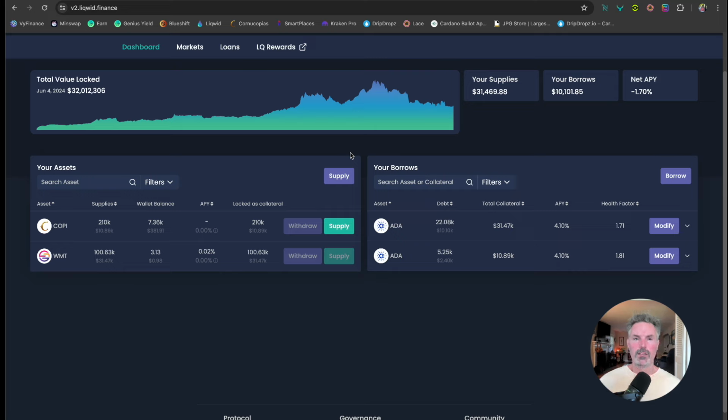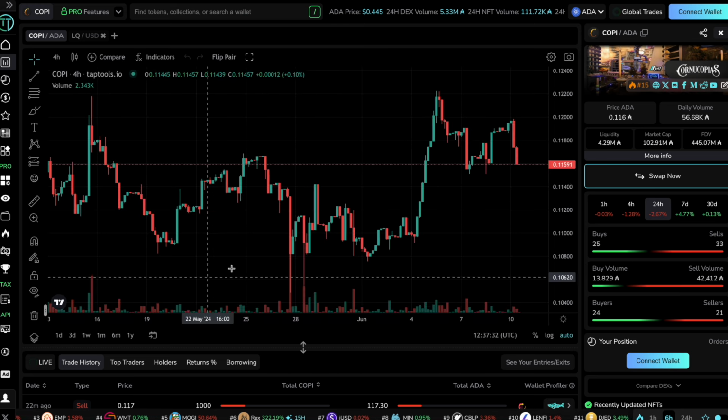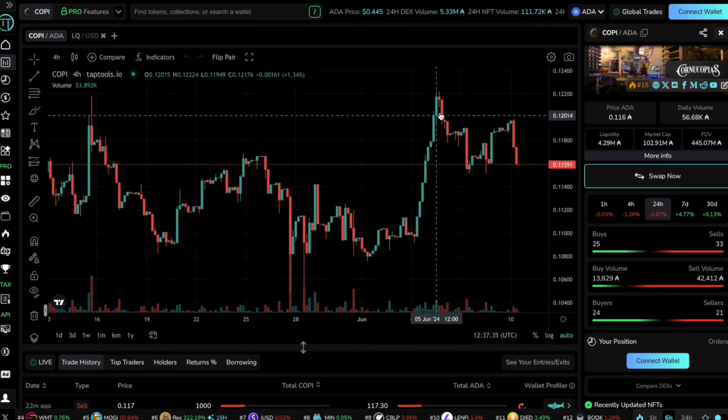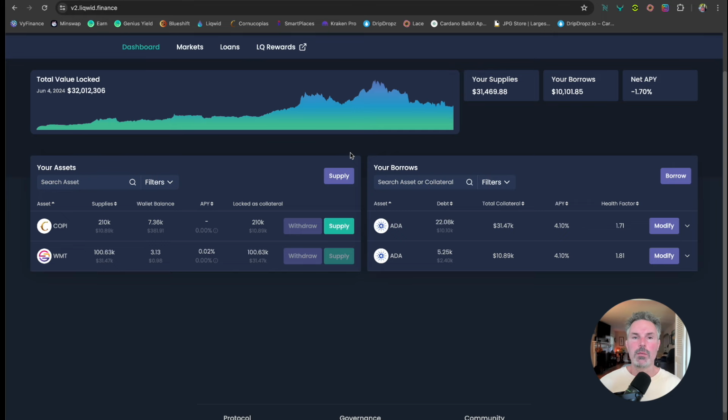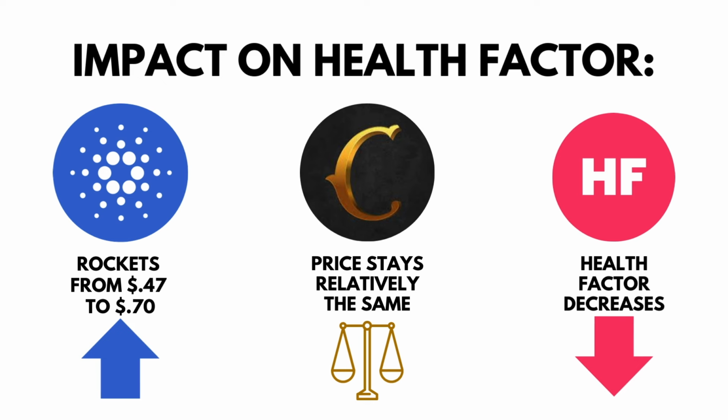You leave that 5,000 ADA in there in case the discrepancy in price between Cornucopias and ADA has a massive effect. What I mean by this is your health factor right now is 1.8 in this example that we just did. If the price of ADA rockets over the next couple days to 70 cents again, and Cornucopias price doesn't move that much, our health factor is going to reduce.